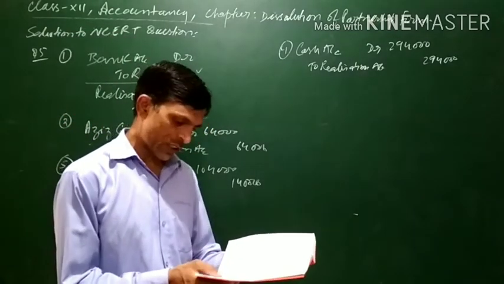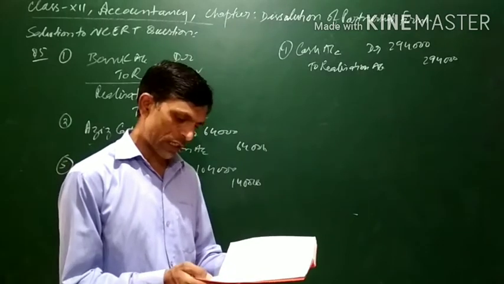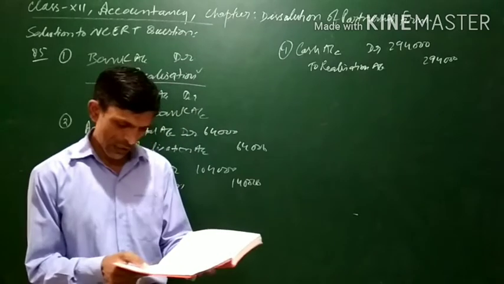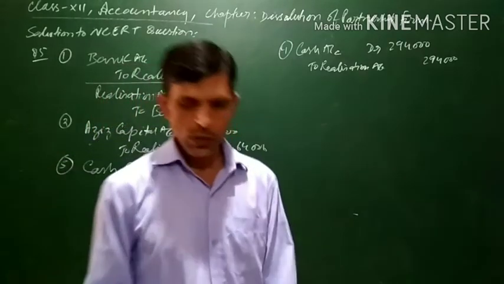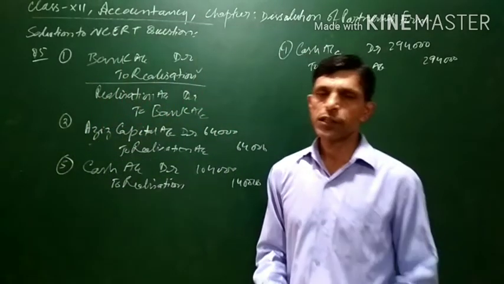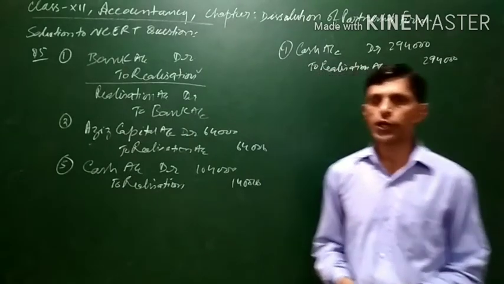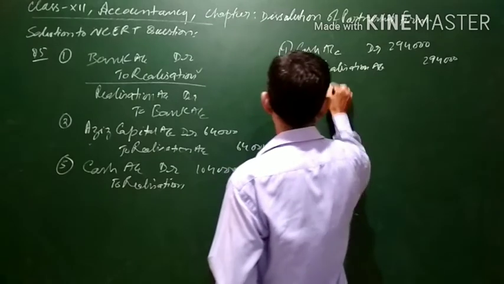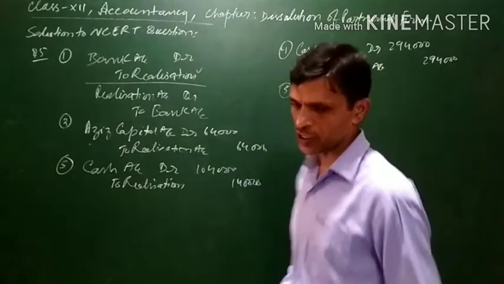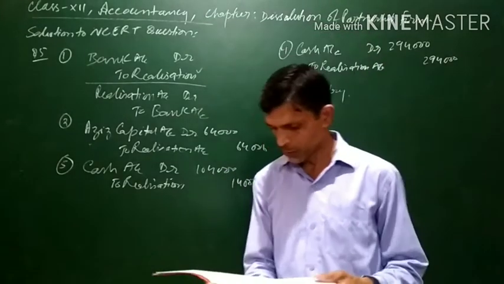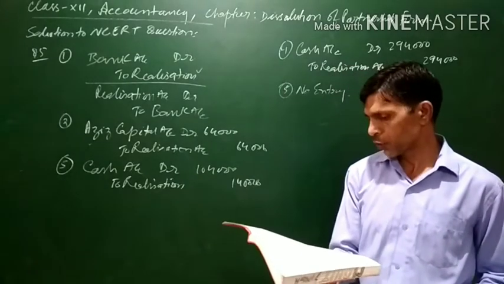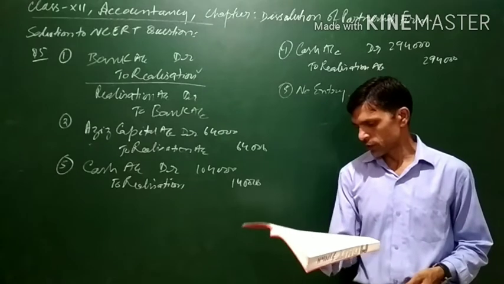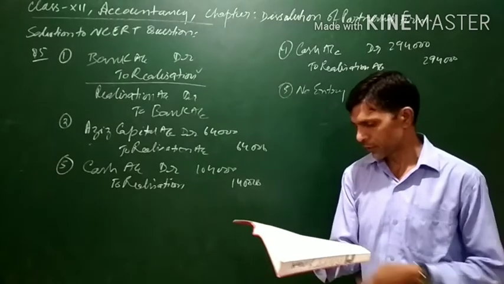Next, the plant and machinery, book value 60,000, was handed over to one of the creditors at an agreed value of 10% less than the book value. As we know, whenever a creditor takes over assets of the firm, no entry is passed. So in the fifth scenario, no entry will be passed. Whenever a creditor takes over an asset, no entry is passed. Here the plant and machinery is being taken over by one of the creditors at an agreed valuation of 10% less than the book value. So no entry will be required in this case.